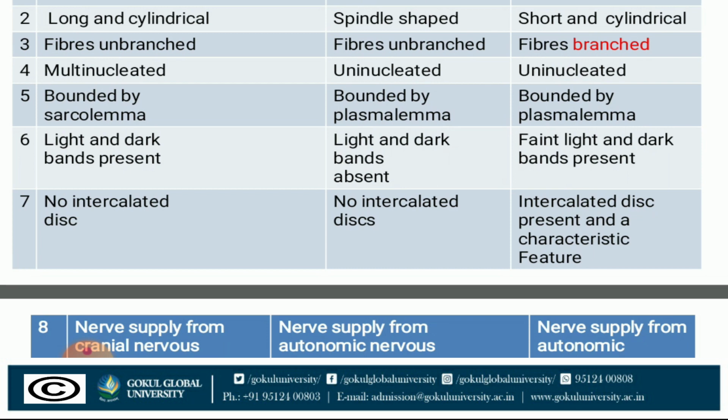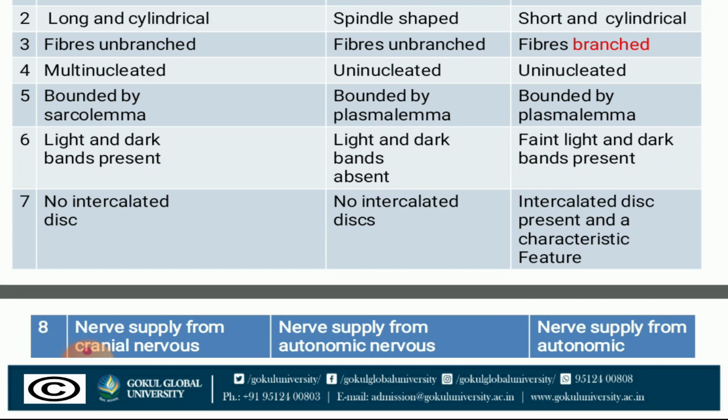Smooth muscle is bounded by the plasmalemma. The plasmalemma means plasma membrane which bounds the cell. Again in cardiac muscle same, bounded by a plasmalemma. Sarcolemma, a fine tubular sheath which covers the fibers of the skeletal muscle. Plasma membrane which covers the cell.